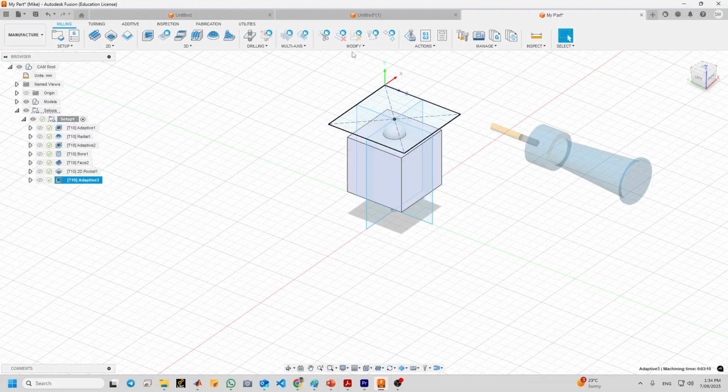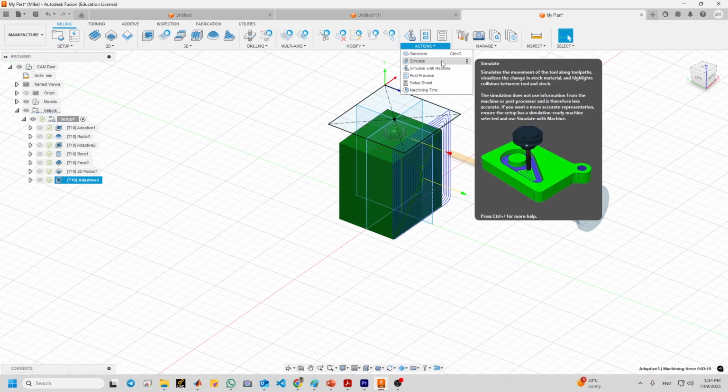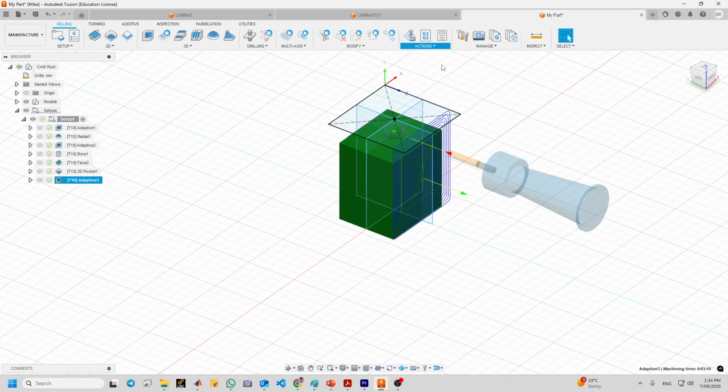You want to see what would happen. Go to the action. Go to simulate.